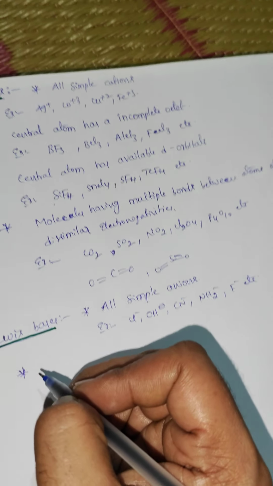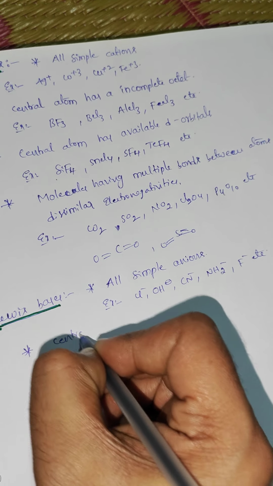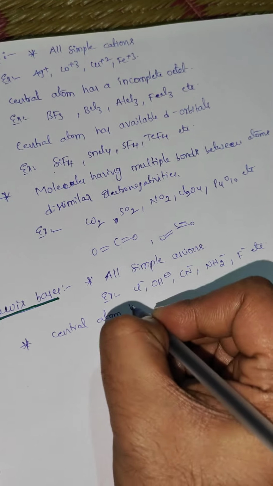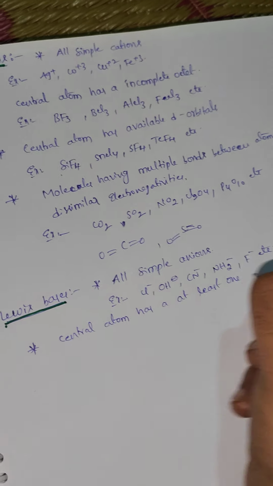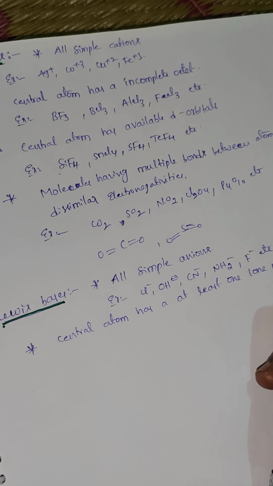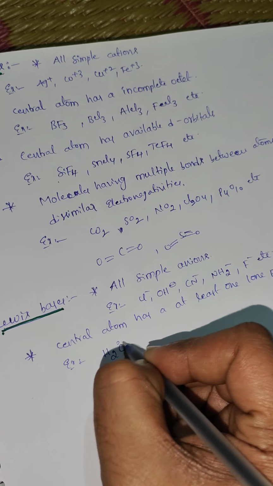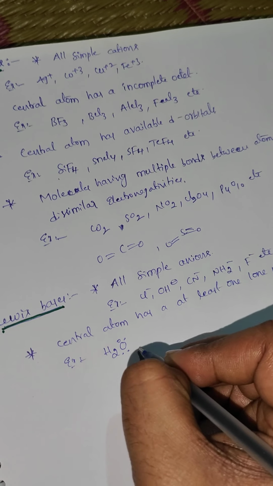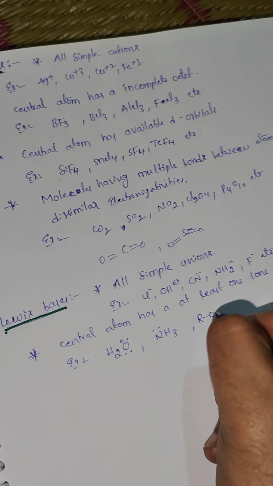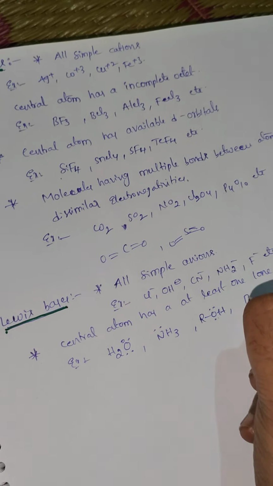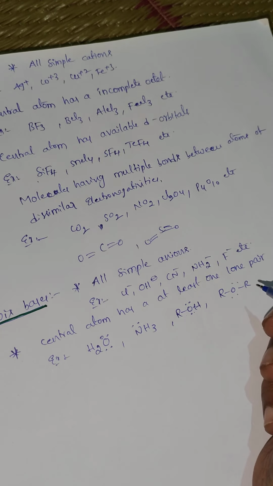Next, molecules with one or two lone pairs on the central atom. The central atom has at least one lone pair. Example: H2O. Here oxygen has lone pairs, so that is a Lewis base. Ammonia, nitrogen has a lone pair, that is a Lewis base. Alcohol, oxygen has a lone pair. Ether, oxygen has a lone pair. These are called Lewis bases.